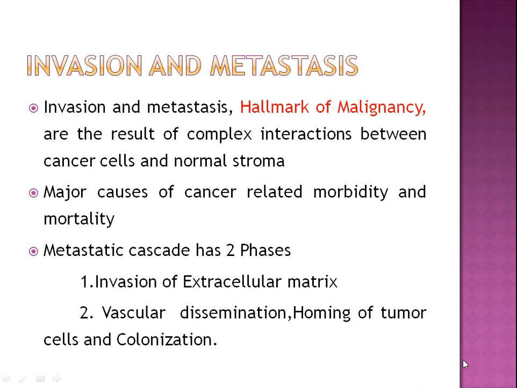Invasion and metastasis, another hallmark of malignancy, are the result of complex interaction between cancer cells and normal stroma. They are major causes of cancer-related morbidity and mortality. The metastatic cascade has two phases: invasion of extracellular matrix, and vascular dissemination, homing of tumor cells, and colonization.